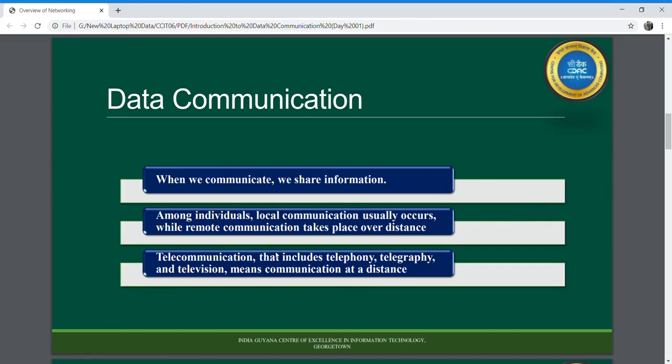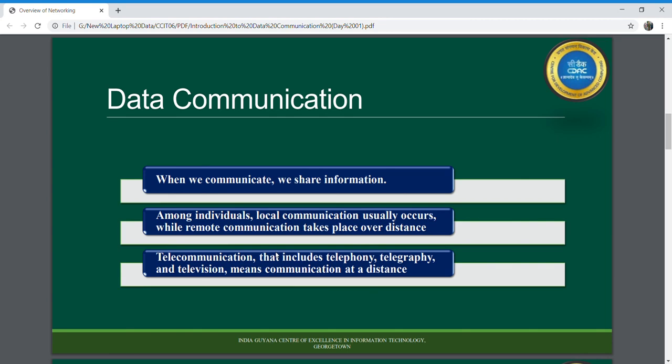If communication is taking place among individuals, then it's a form of local communication. If communication takes place from a distant place, for example using your telephone, your mobile phones, or any other distant device that is able to communicate to the remote person, then the communication taking place between you and the other person is a remote communication.